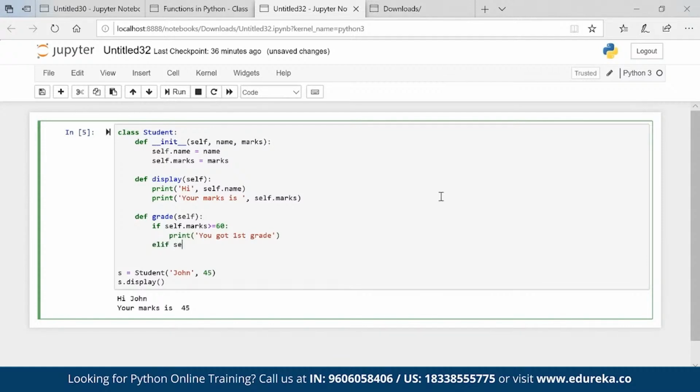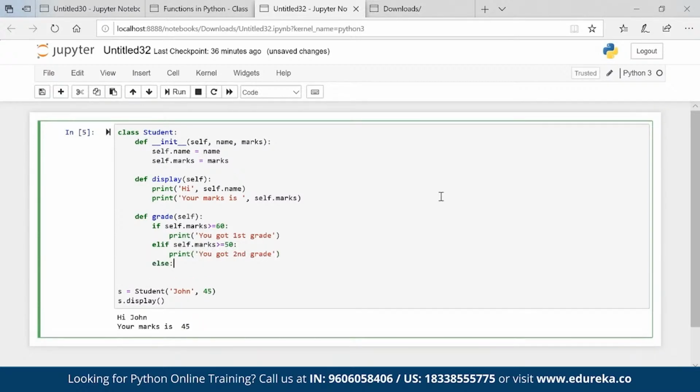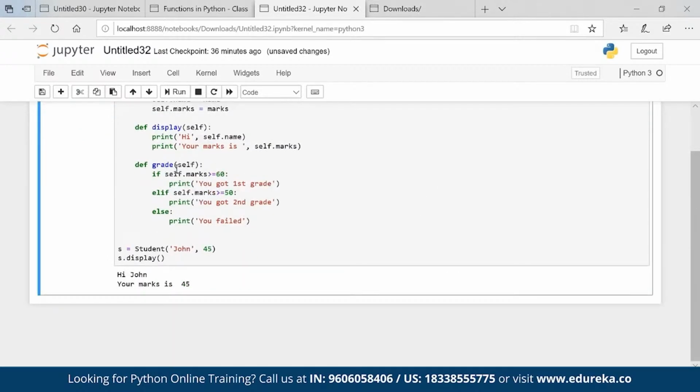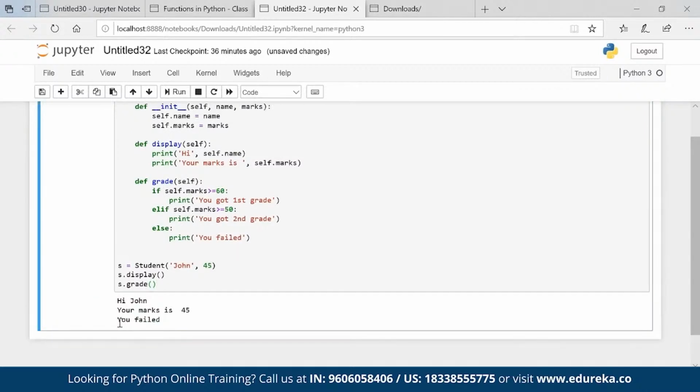If self.marks is greater than or equal to 50, print you got second grade. Else, let's say, print you failed. Okay, so I created a new method inside the class, and if I call s.grade, it will help me to decide what is the output.